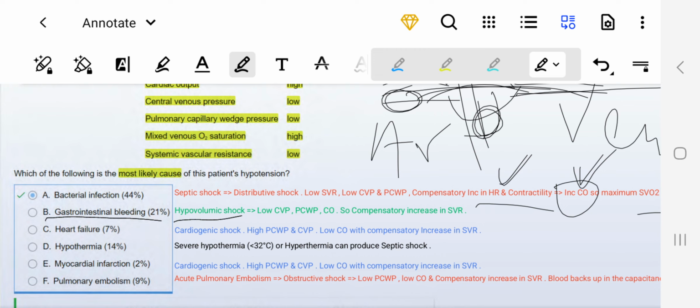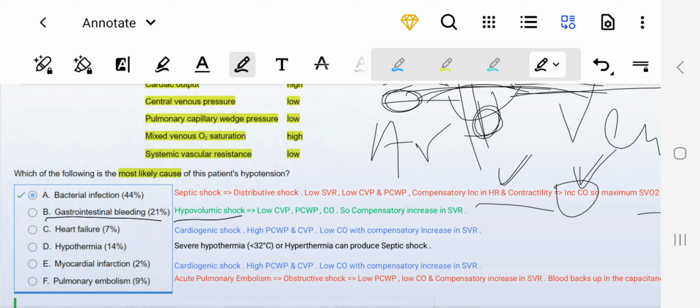For example, if we want to increase the venous return, we can give IV fluid, and with that we can do blood transfusion. That will increase venous return, right?